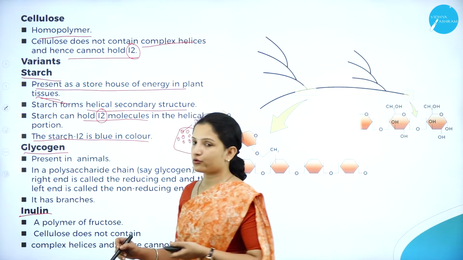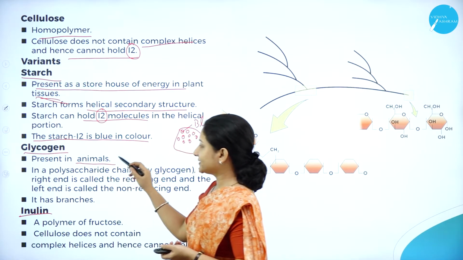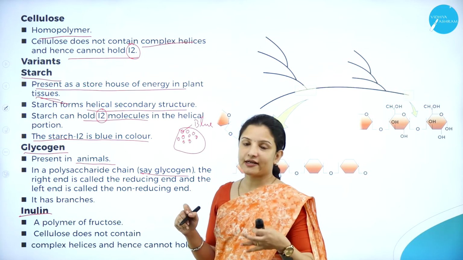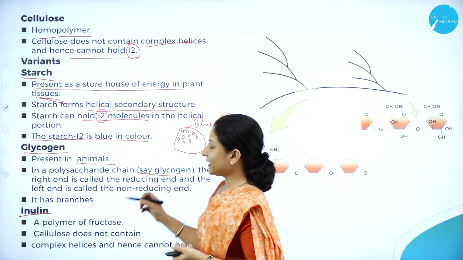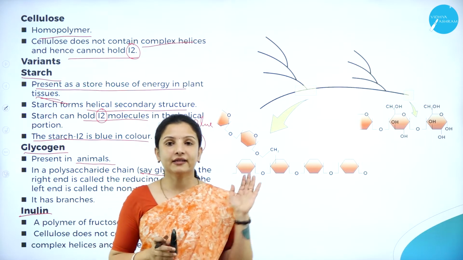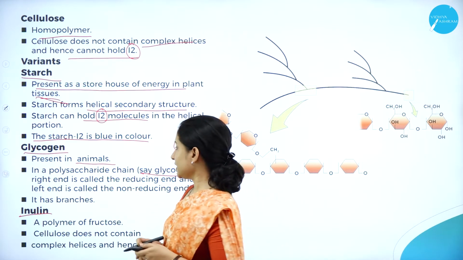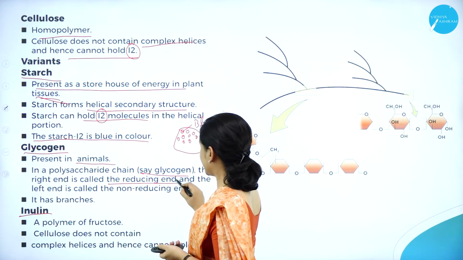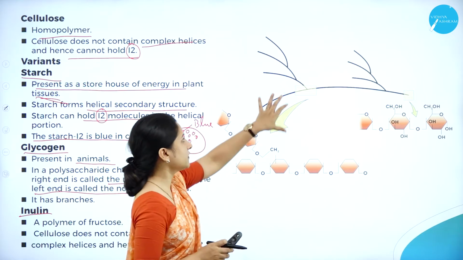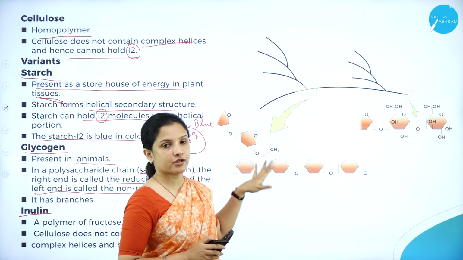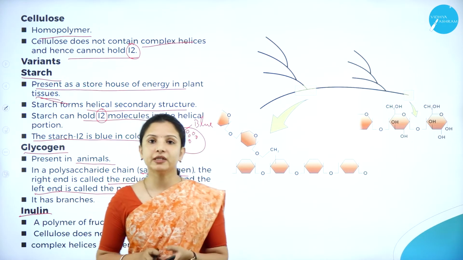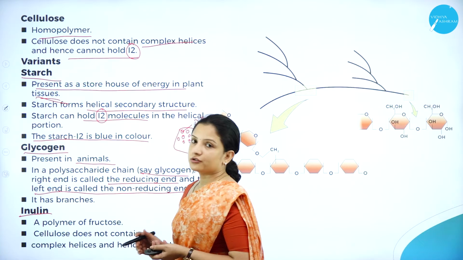Next, talking about glycogen. Glycogen is usually present in animals, and a glycogen polysaccharide chain has 2 ends. The right end is called the reducing end, and the left end is called the non-reducing end. And it is also made up of branches, as you can see in the structure.